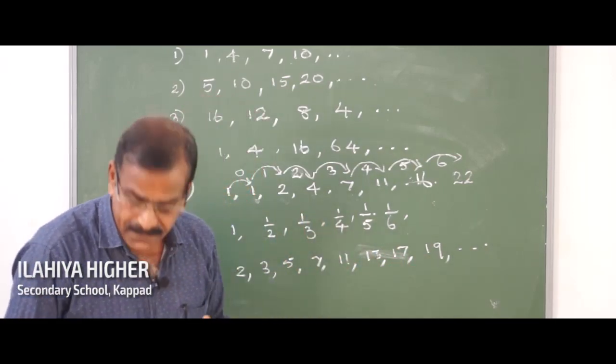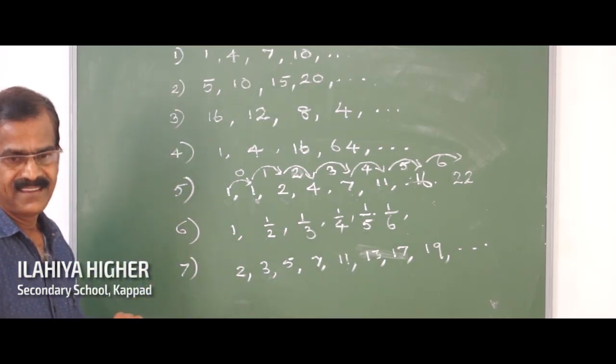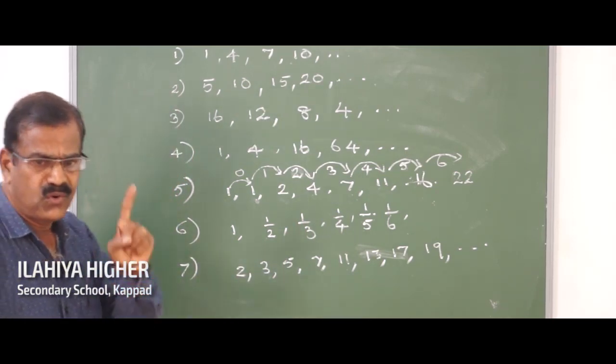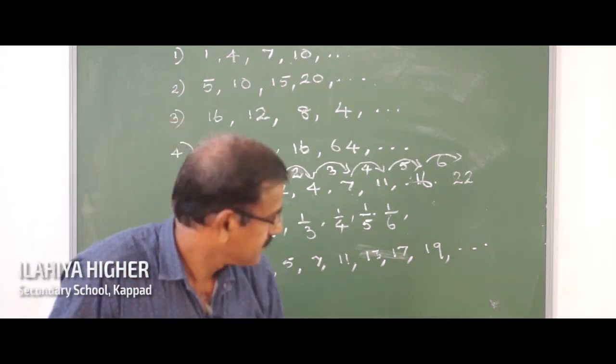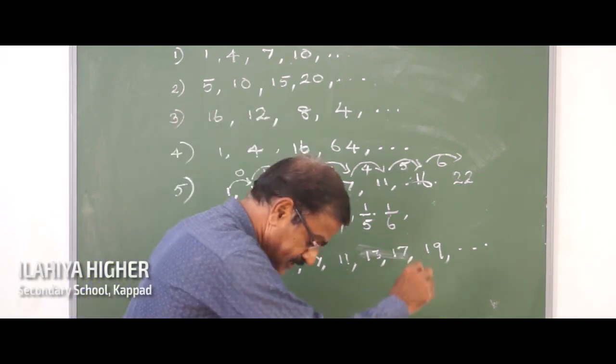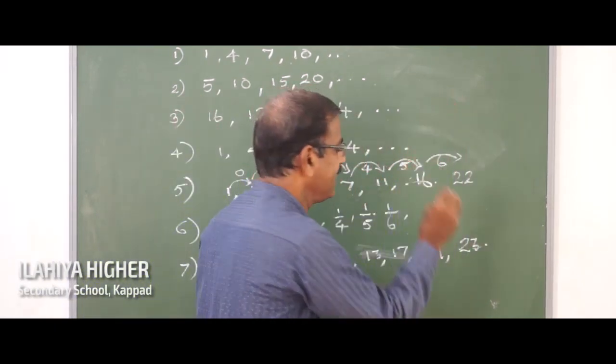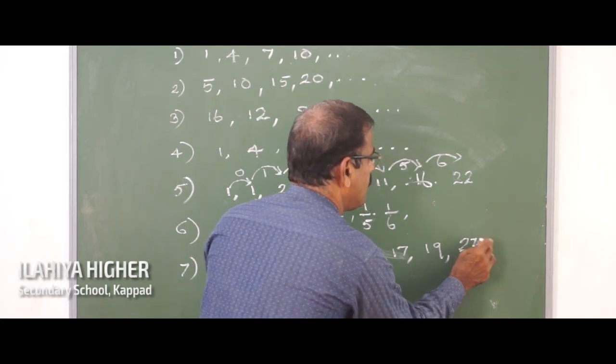What is the next number in this sequence? What will be the number? Yeah, 23. 23 is the next number. Here also we have followed a rule.